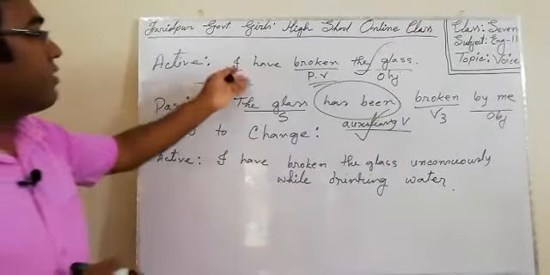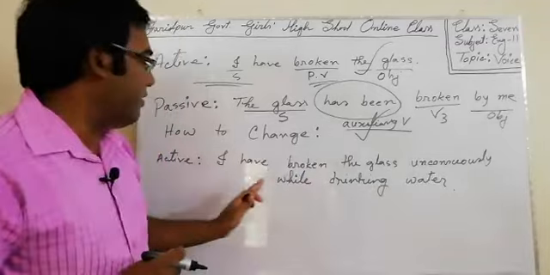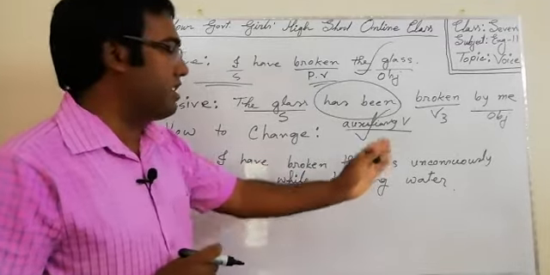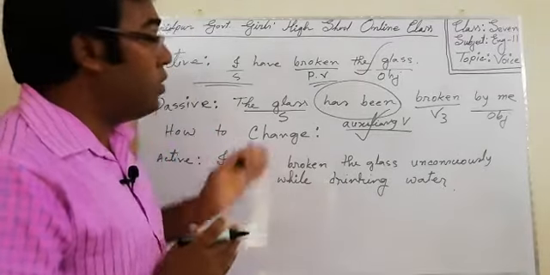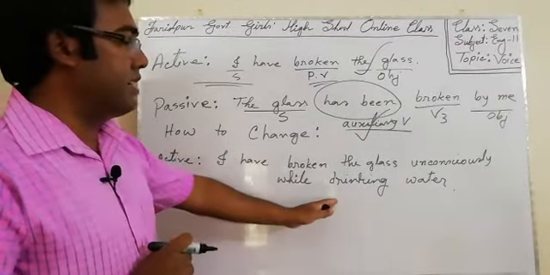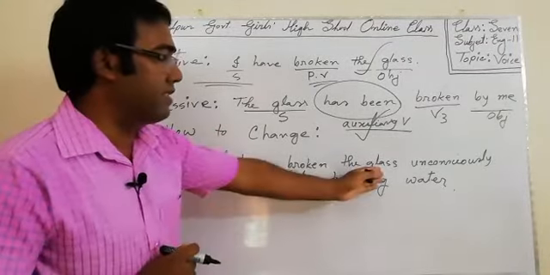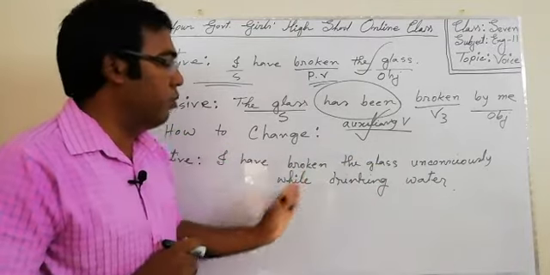Look at the sentence. Here was only I have broken the glass, but now I have written I have broken the glass unconsciously while drinking water. Now, which word should be the object in this sentence?